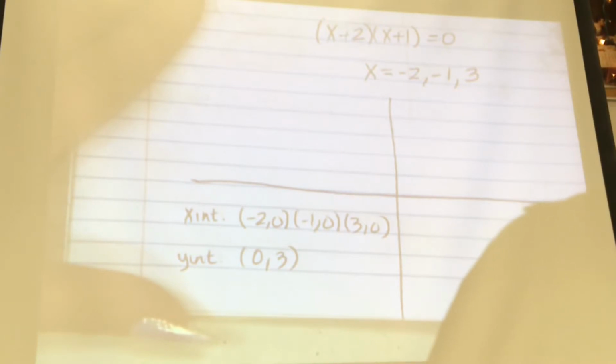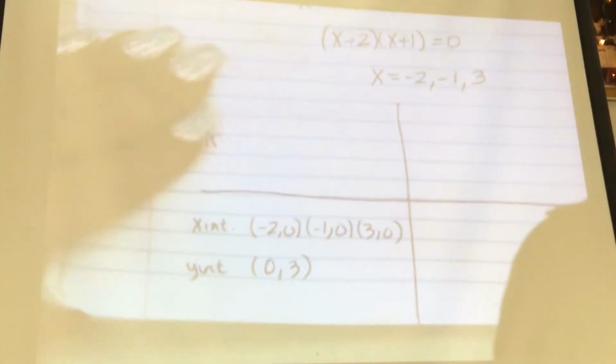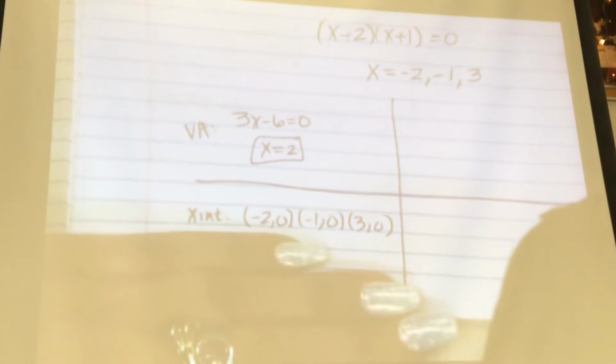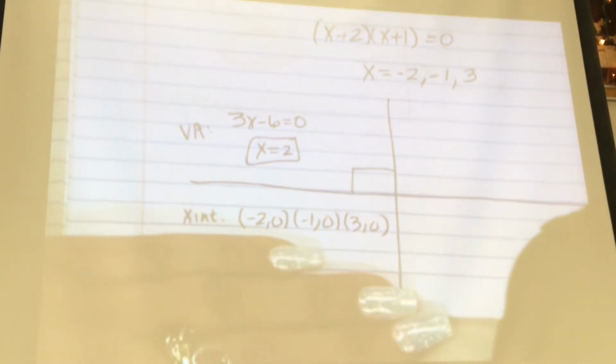All right, what are my vertical asymptotes? How'd you get that so fast? Yes, you make your denominator equal to 0. So 3x minus 6 equals 0. Add 6 and divide by 3, you get x equals 2. Are there any holes? Yeah, no. That says 2. What does that say? Negative 2. So are there any holes? No.